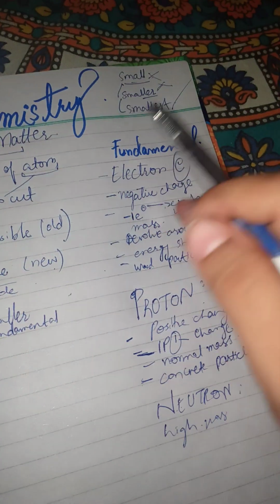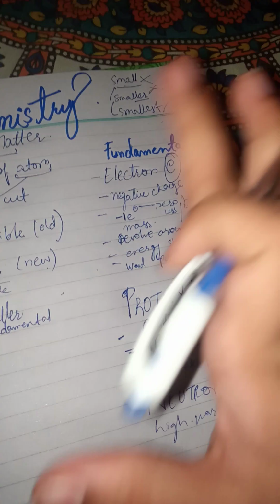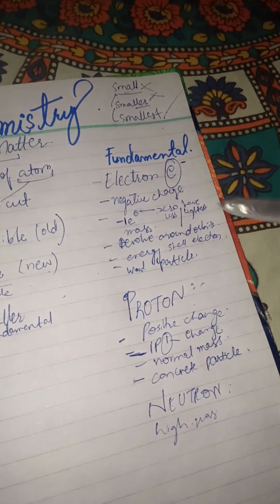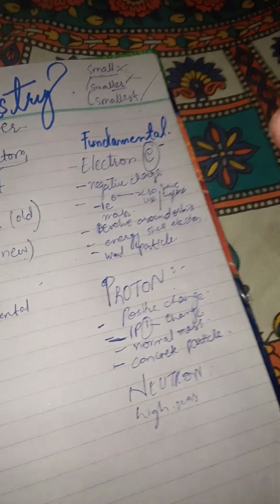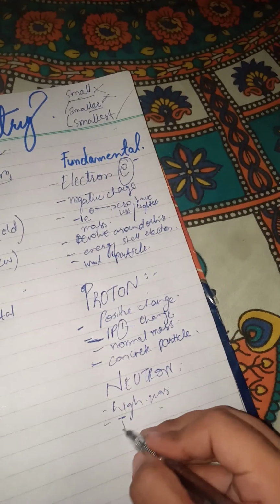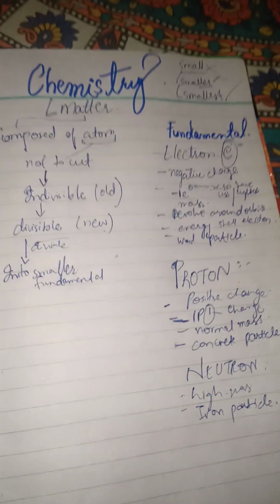Solid has very combined particles, attached together, and the second, liquid, has normal, not very close, not very packed. In the gas, the particles are separated. So here this means it's a high mass, this is less, and this is the normal. Okay, high mass, and the example could be any iron particle. So this was about the fundamentals.